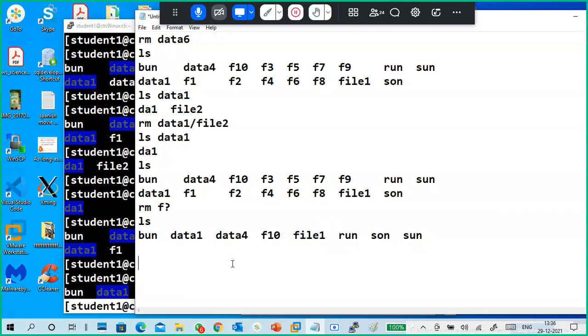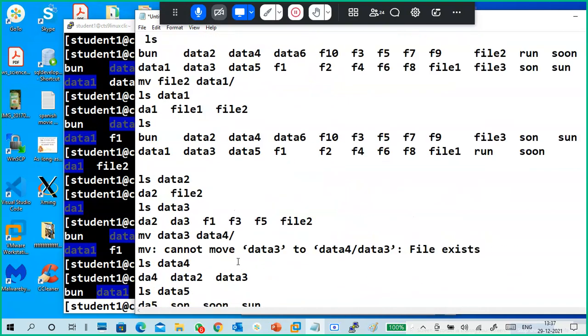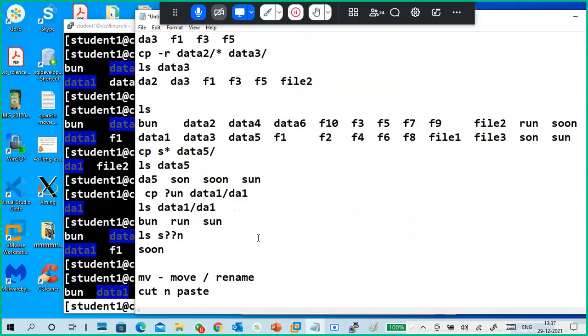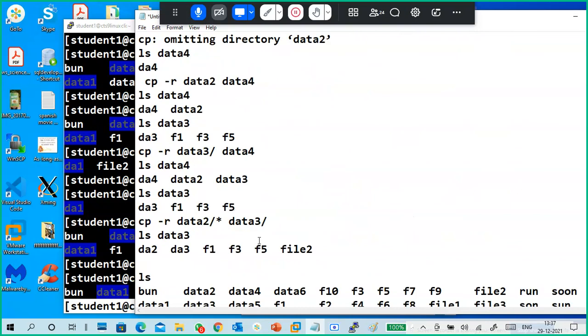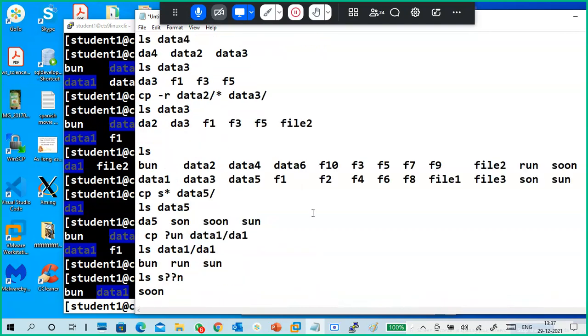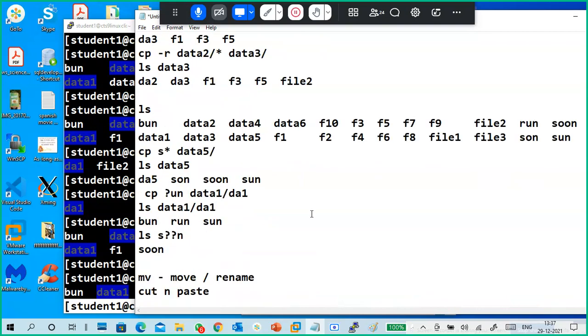Any other doubts, guys? What we discussed today is mainly creating a file using the cat command, and appending the file content using cat greater than and cat double greater than. That is what we discussed yesterday, the same I repeated today. And also I told about echo yesterday and today.